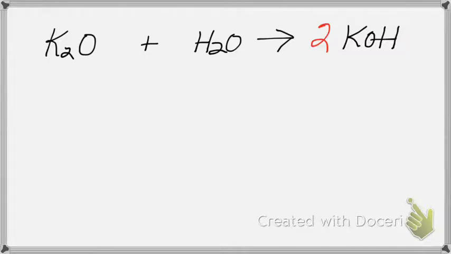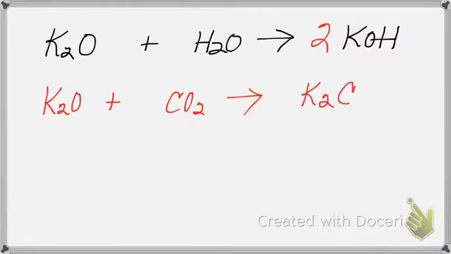Let's stick with potassium and do K2O plus CO2 now. What does a metal oxide plus carbon dioxide make? It's right there on your paper. Potassium carbonate, which would be K2CO3. Do I need to do anything to balance that? No, I do not. And then one last example we're going to have to play around with, and that is